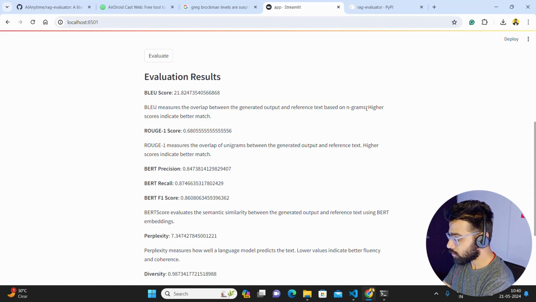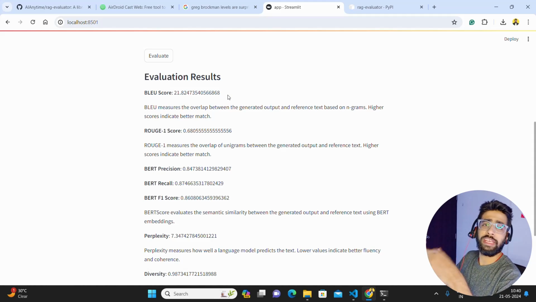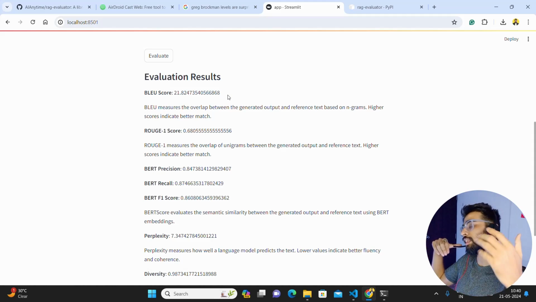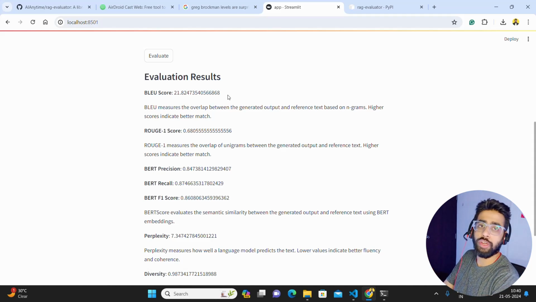A higher score indicates a better match, right? I'm also explaining these metrics because the end user might not be aware of these algorithms or metrics. Then there is ROUGE-1 score. ROUGE measures the overlap of unigrams between the generated output and reference text. A higher score indicates a better match. And if you look at the BLEU score, it is not good, and these are probably used for other use cases like translation and summarization. I'm talking about BLEU and ROUGE.